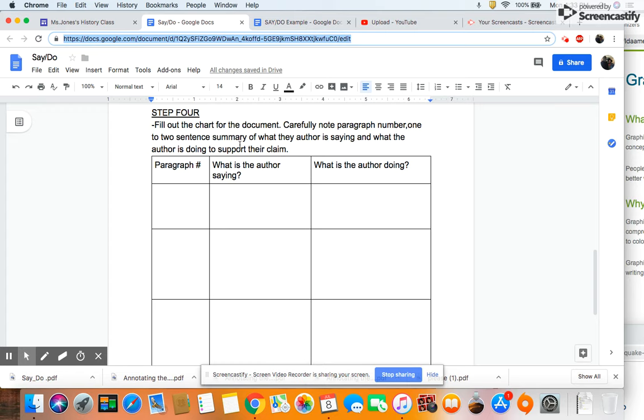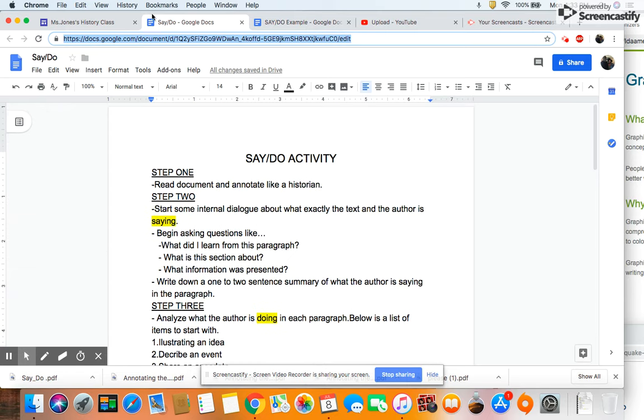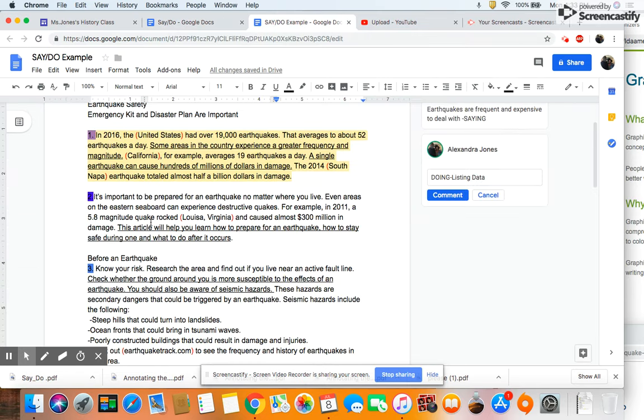Let's go back to step 1. We've annotated it. Now we need to read it. It's important to be prepared for an earthquake no matter where you live. Even areas on the eastern seaboard can experience destructive quakes. For example, in 2011, a 5.8 magnitude quake rocked Louisiana, Virginia, and caused almost $300 million in damage. This article will help you learn how to prepare for an earthquake, how to stay safe during one, and what to do after it occurs.